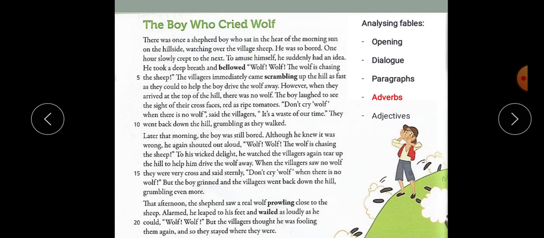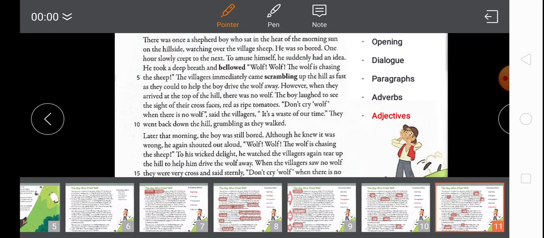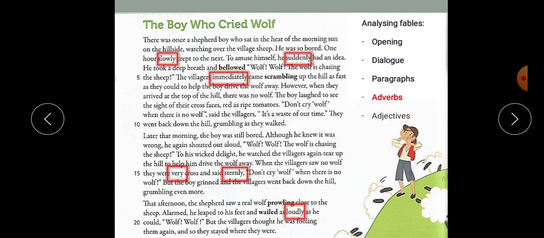Now let's look at the adverbs. The writer uses both adverbs and adjectives in order to make the descriptions clearer for the reader, to make his writing lively, or it seems lively. Some adverbs used are slowly, suddenly, immediately, very, sternly, loudly. So these are the adverbs used.